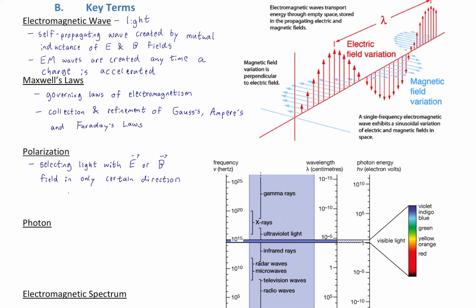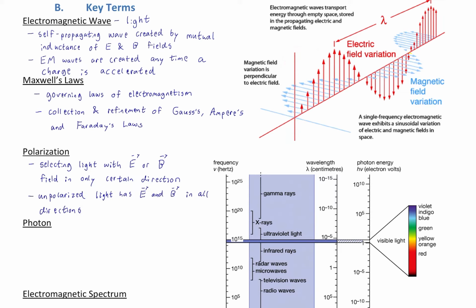All right, on to polarization. Well, polarization is selecting light with an electric field vector, or a magnetic field vector, in only one direction, only a certain direction. So instead of having multiple directions, just having a single direction of an E field or a B field. In fact, when we draw an EM wave to show these perpendicular components of the E and B parts of the wave, we are essentially drawing polarized light because we're only showing the electric field in one direction along this particular axis here. We could say that's the y-axis. That's an example of polarized light.